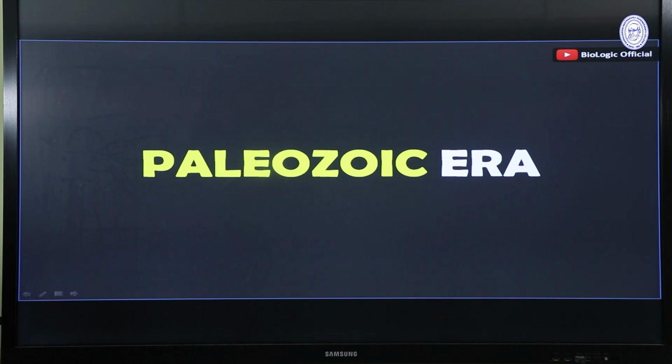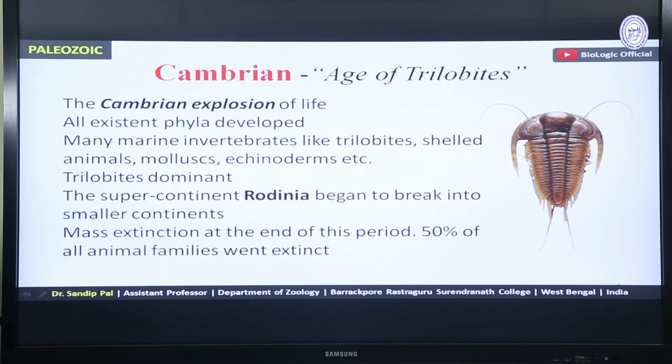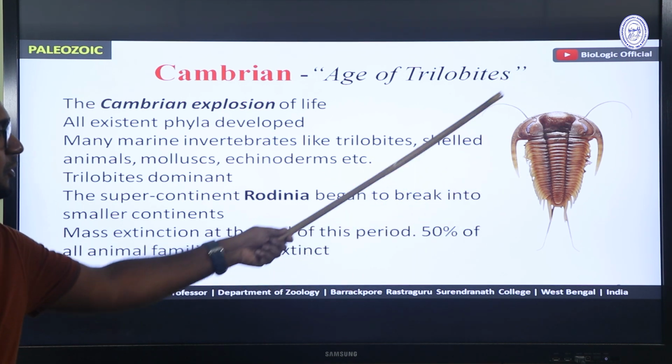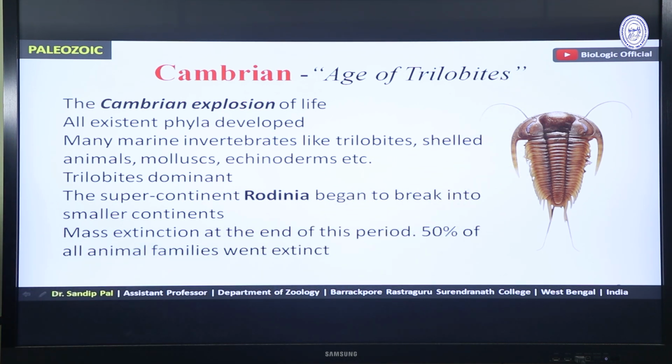Now let's begin with Paleozoic era. Paleozoic era starts with the period Cambrian. Cambrian is called age of trilobites. Why age of trilobites? Because in those days, trilobites, this type of arthropod, were predominant on Earth.